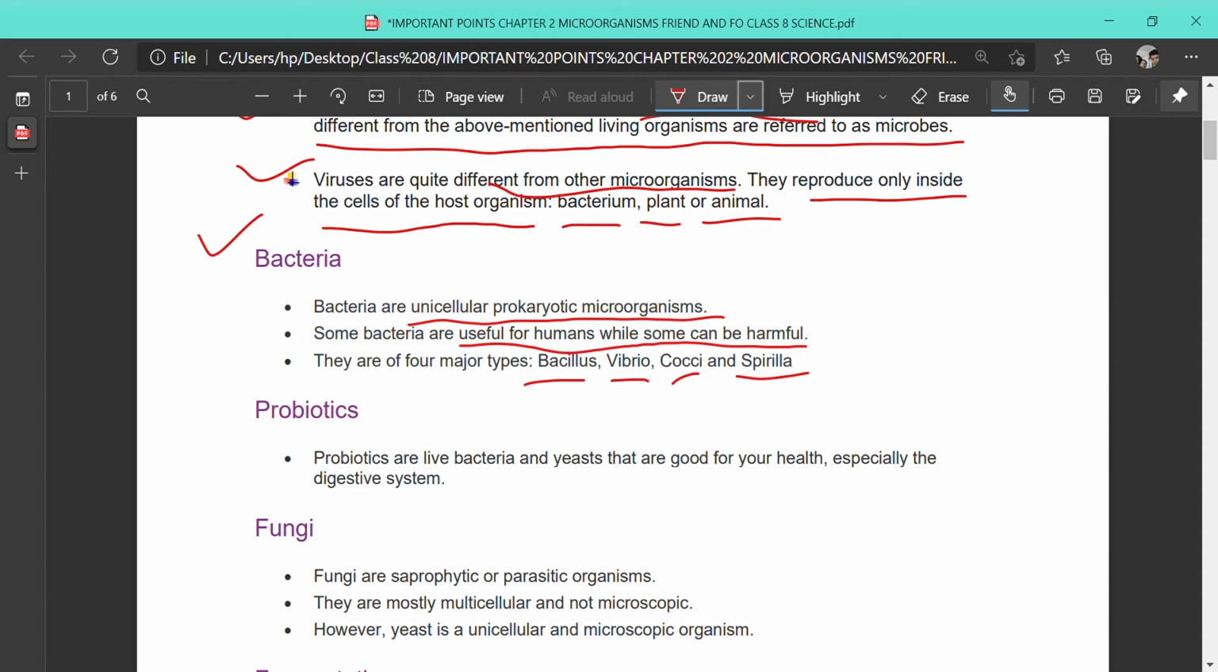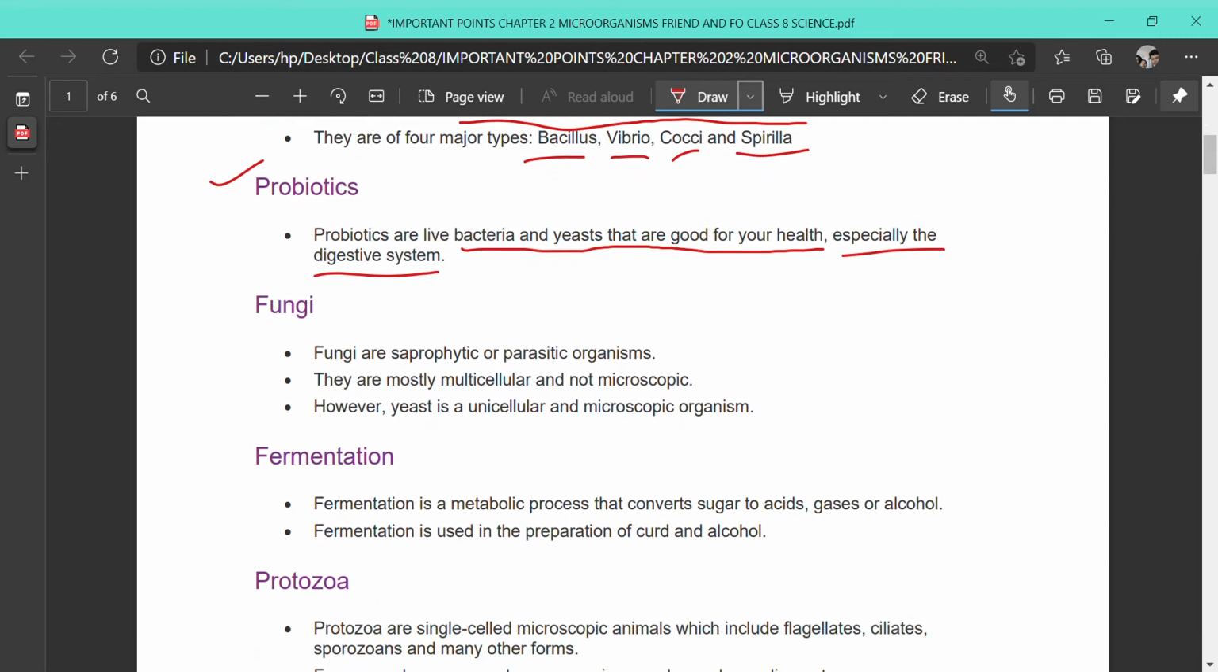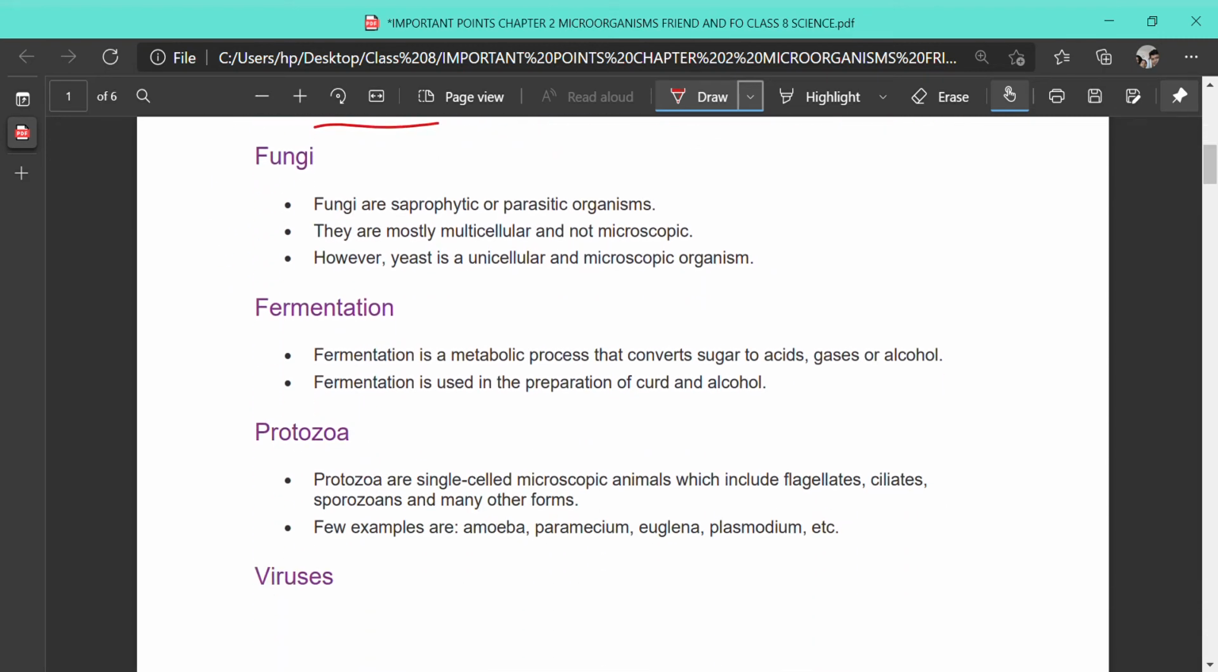Next, probiotic. What is probiotic? Probiotics are the live bacteria and yeast that are good for your health, especially your digestive system. So doctors sometimes prescribe these probiotics when you are having a stomach upset or to improve the condition of your digestive system.